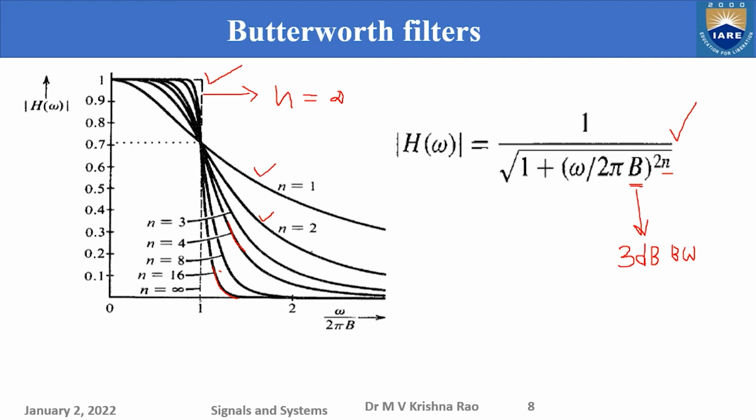As the order of the filter is reduced, the filter transition region is becoming larger. What it means is that if you take n equal to 1, a lot of energy is flowing from the pass band to the stop band. For example, you take some frequency at this point, in the stop band. It has a gain. Even though it is the stop band, it is giving significant gain to the frequencies in the stop band.